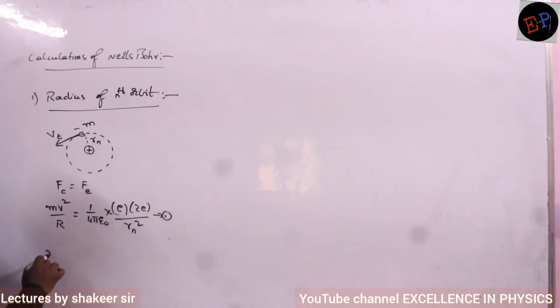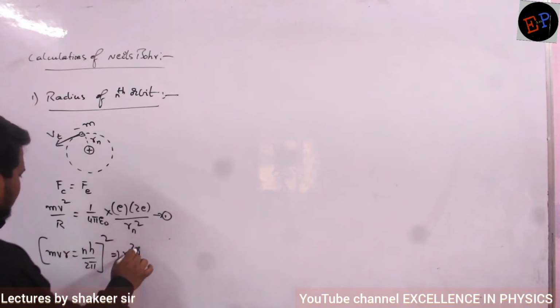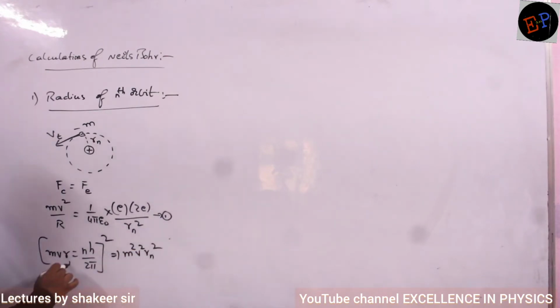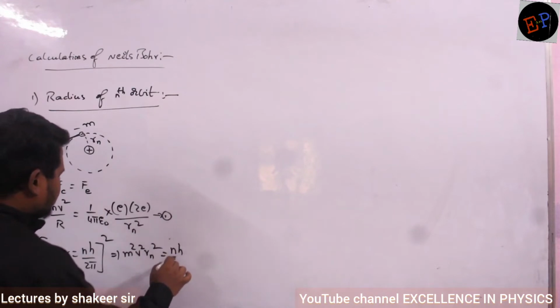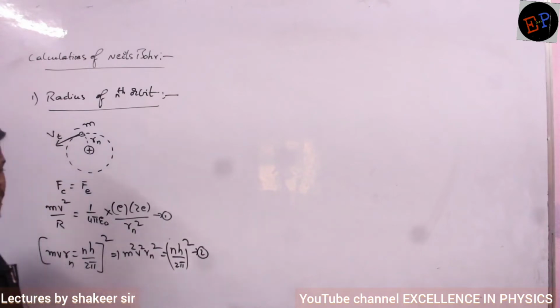And according to Niels Bohr, mvr is equal to nh by 2 pi. This equation is also there. mvr is equal to nh by 2 pi. Angular momentum of an electron is equal to the integral multiple of h by 2 pi: 1h by 2 pi, 2h by 2 pi, 3h by 2 pi. Are you able to understand? So what I will do is, I will square this on both sides. If I square on both sides, what will I get? m square v square Rn square is equal to nh divided by 2 pi whole square. This is my second equation.